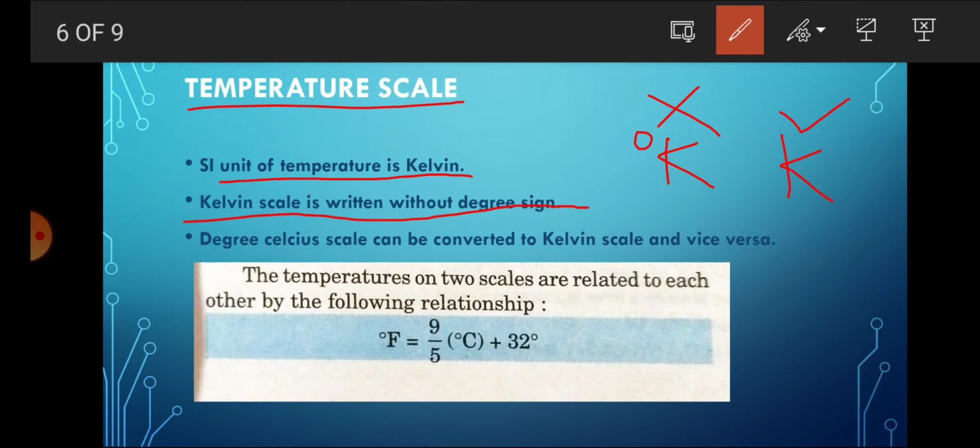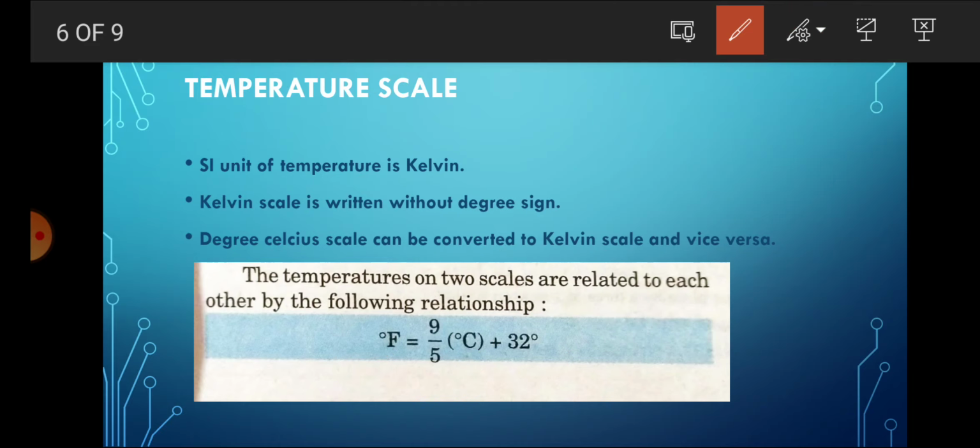Okay, so the degree Celsius scale can be converted to the Kelvin scale, and Fahrenheit can also be changed into the Celsius scale. If you have a reading in degrees Fahrenheit, you can convert it using 9 divided by 5 times the degree Celsius reading, plus 32. You can convert the Fahrenheit scale into degree Celsius, or degree Celsius into Fahrenheit.